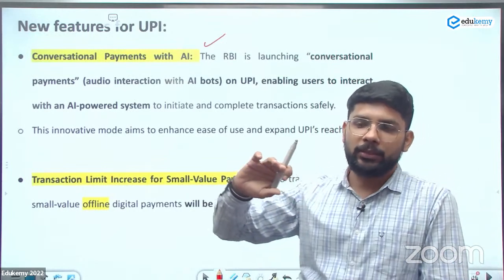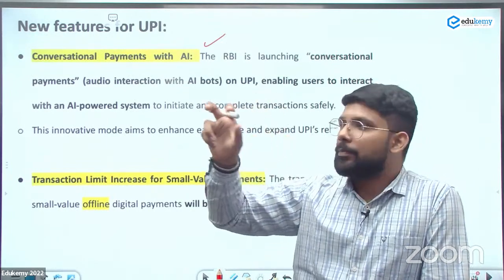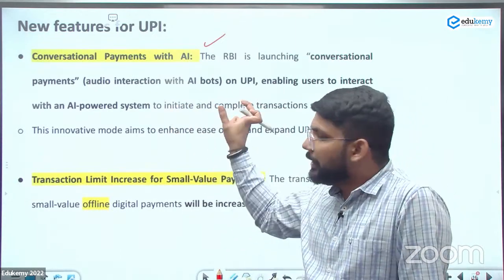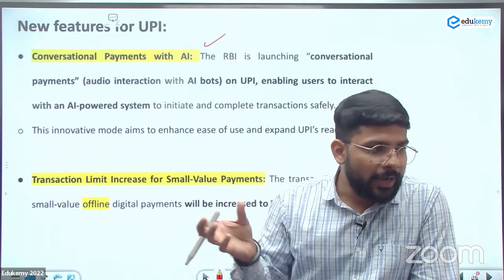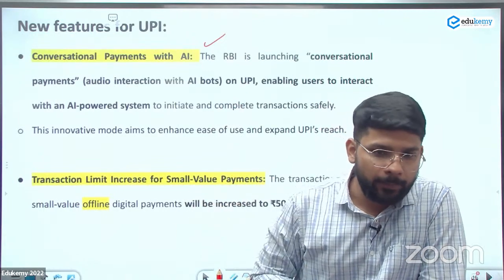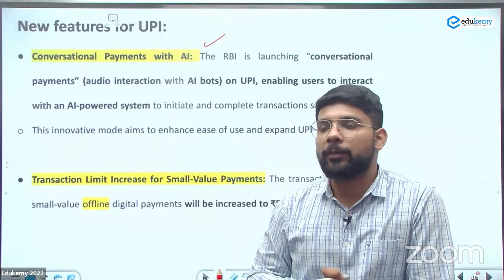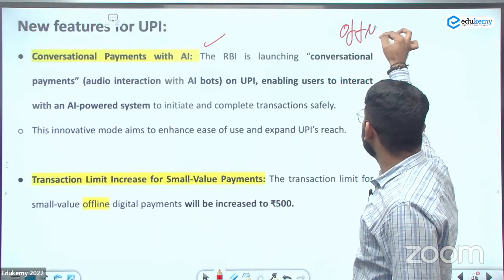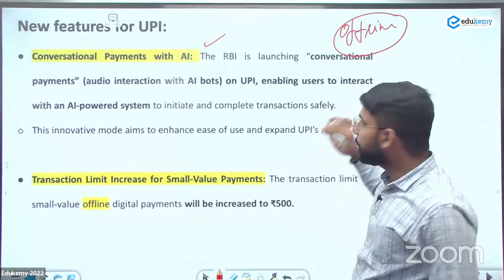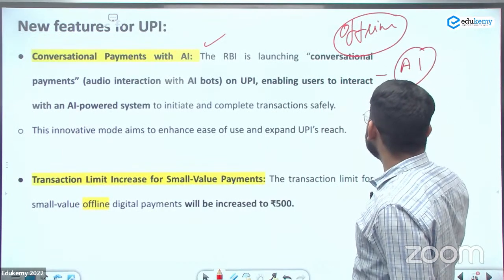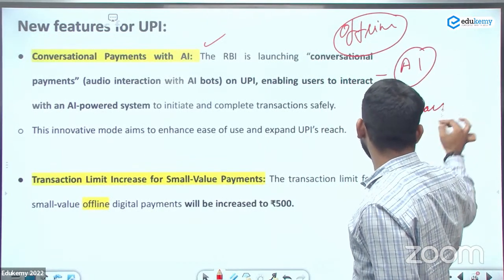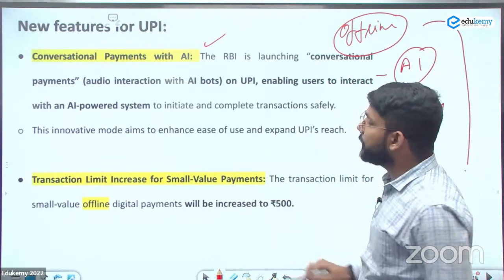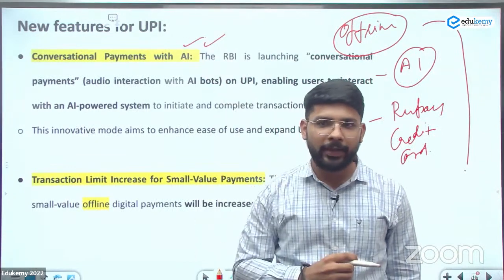So there can be a question: what are the payment methods through which you can pay a merchant using UPI? Through artificial intelligence, through offline methods, or through the RuPay credit card. So all three can be used for payments through UPI. You can pay offline without internet too. You can also pay through artificial intelligence and through the RuPay credit card. So this is the new tech introduced by the NPCI.